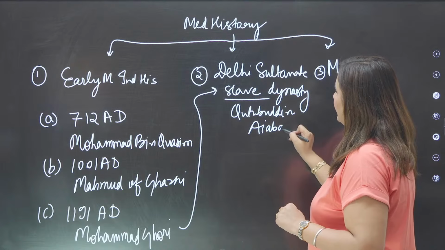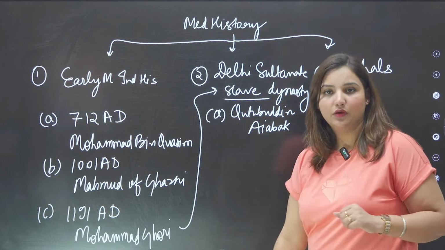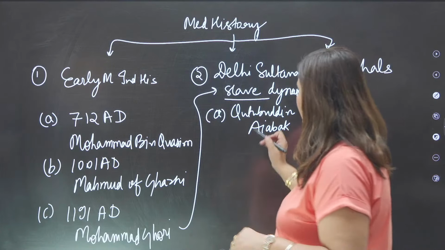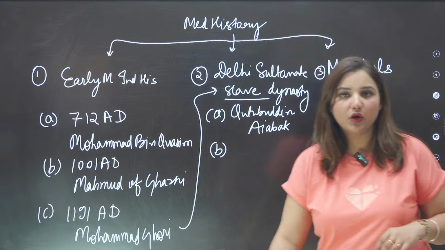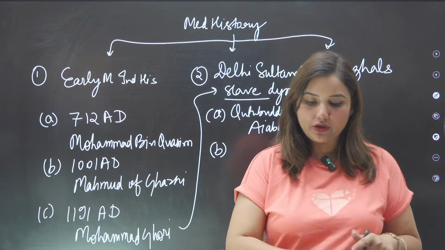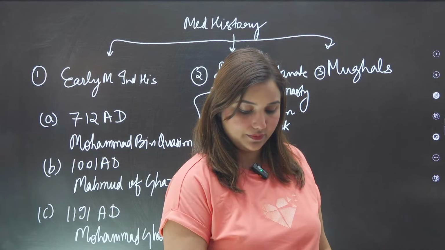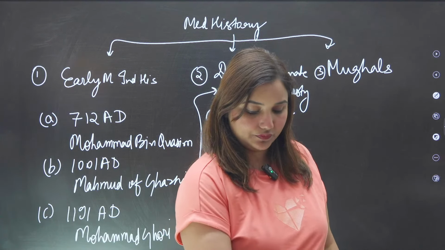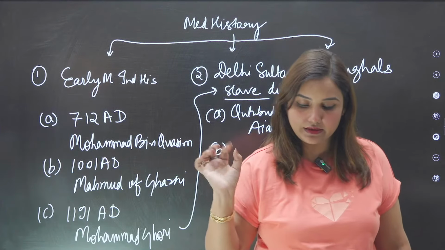So basically in the Delhi Sultanate, we will study about 5 dynasties. Number 1 is the slave dynasty. Then, can you tell me the answer? Which dynasty came after the slave dynasty? We have 5 dynasties in the Delhi Sultanate.